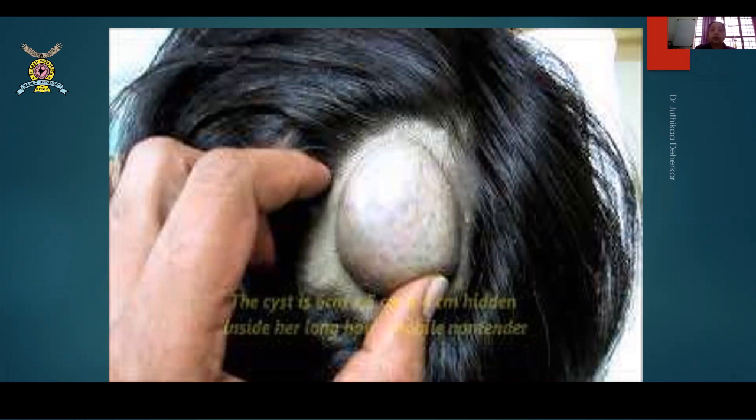Number one, most of the time we advise a CT skull, the bony window. If the swelling is not adherent to the bony window, yes, even for a small swelling, we do advise a CT scan. Why do you need to advise it? Because most of these dermoid cysts can be in communication with the brain. So it's not an easy job when it is on the scalp.